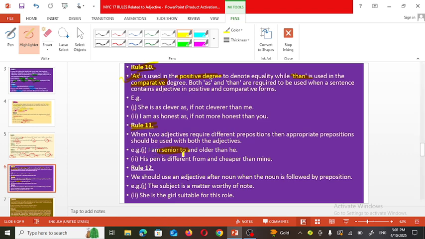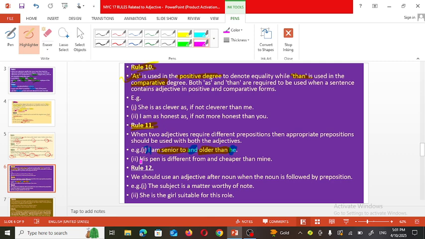So I am senior to him and I am older than him. But both sentences are joined by using the conjunction and, isn't it? And that's why the sentence is: I am senior to and older than he, as the comparison is between I and he, and the sentence is joined by the conjunction and.